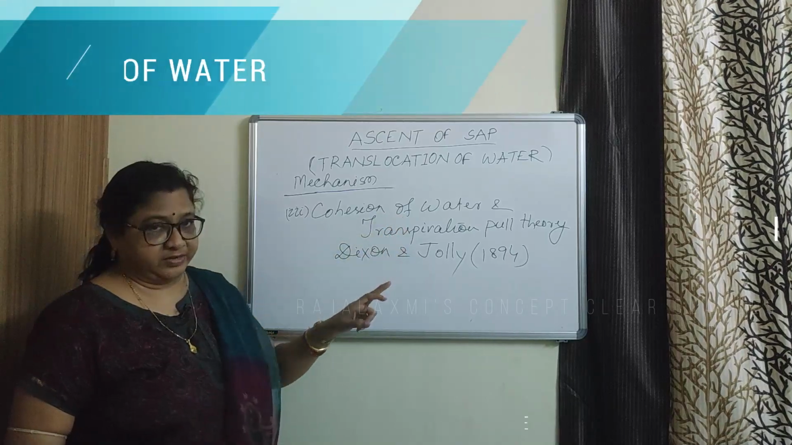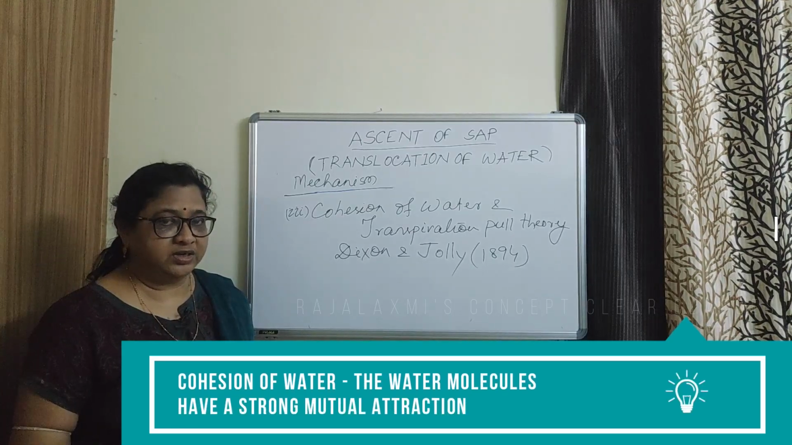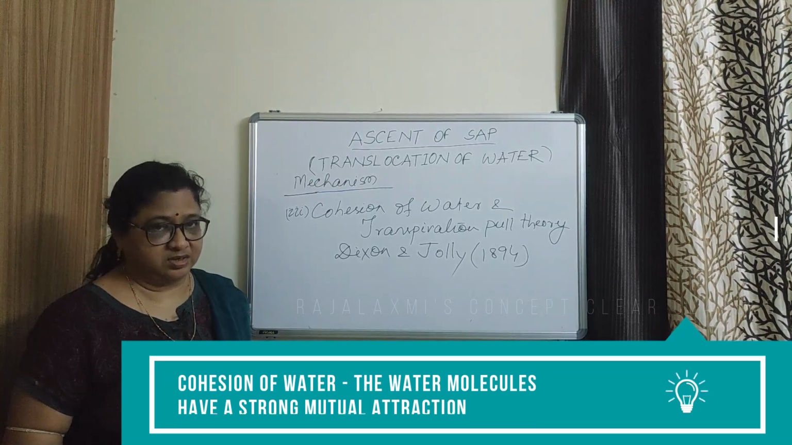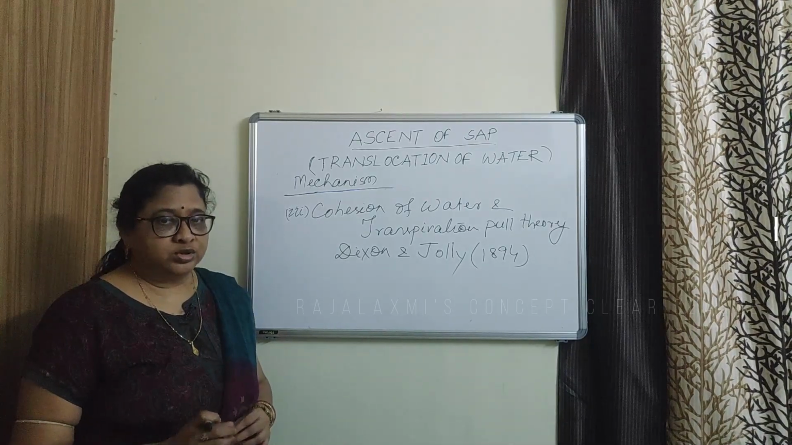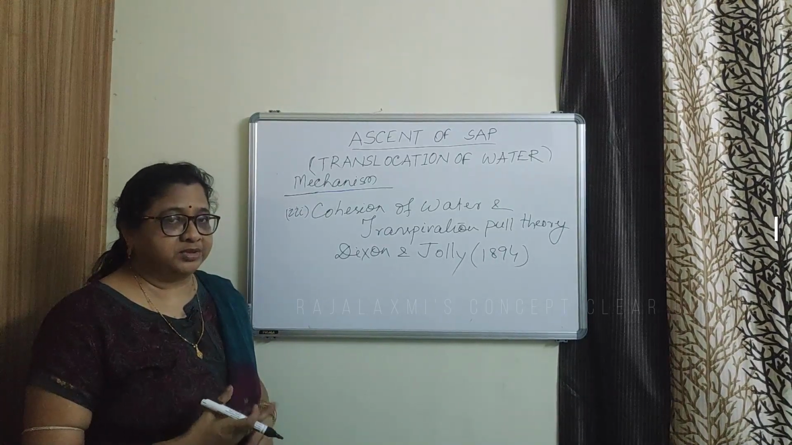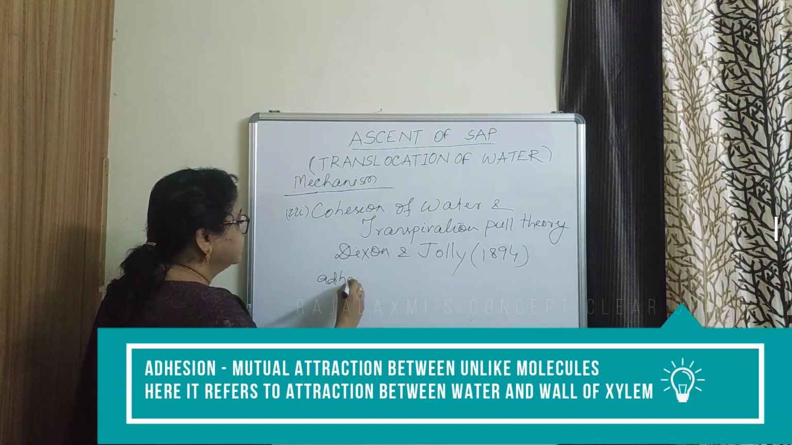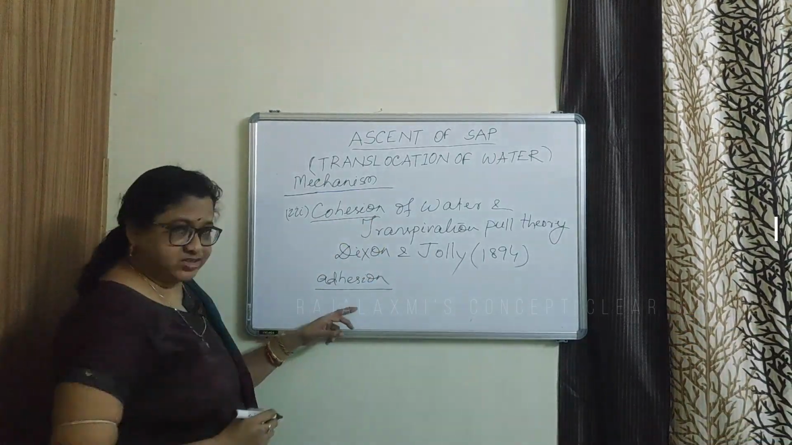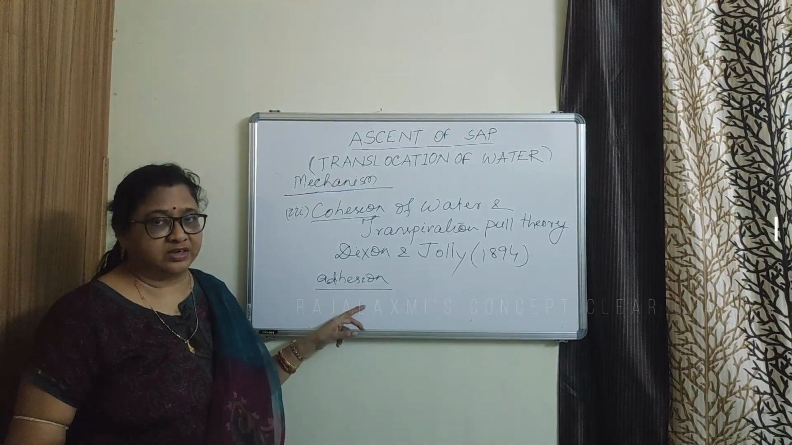What is cohesion of water? The water molecules have a strong mutual attraction between themselves. So this is called as cohesive force or cohesion. So due to cohesive force, water molecules tend to stick to each other. And there is another attraction between water molecule and wall of the xylem. This is called as adhesion. So due to cohesion and adhesion, there is a continuous water column. It is difficult to break the water column.